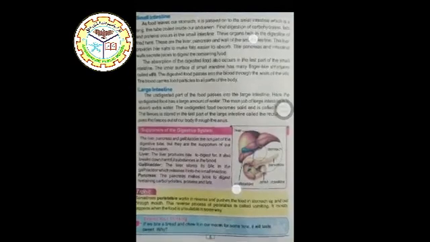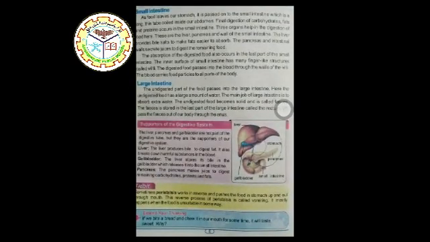Next is large intestine. The undigested part of the food passes into the large intestine. Here the undigested food has a large amount of water. The main job of the large intestine is to absorb extra water. The undigested food becomes solid and is called feces. The feces is stored in the last part of the large intestine called the rectum. We pass the feces out of the body through the anus.